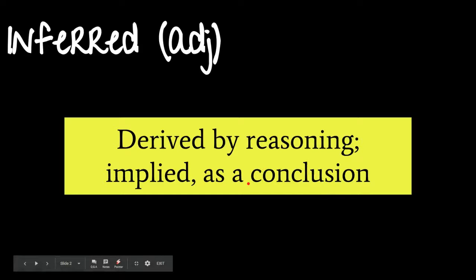So we have a couple different forms here. Let's cover it again. So the first is inferred. So the inferred data, that uses it as an adjective. Lucinda inferred that the data must be true. That's using it as a verb, a past tense verb. Then you can also have Lucinda drew her inference, which is using it as a noun. So you have 3 different forms of this word that you can use: adjective, verb, and noun.